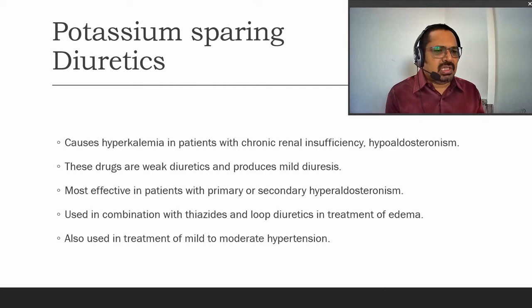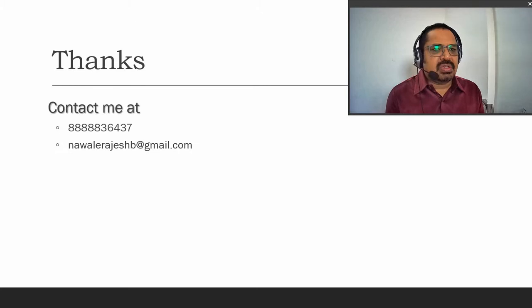Potassium sparing diuretics are highly recommended in these conditions, and in combination with thiazides and loop diuretics, they are also used for the treatment of edema. They are also very effective in the treatment of mild to moderate hypertension. So mainly hyperaldosteronism and hypertension are the primary uses of the potassium sparing diuretics, or along with thiazides they are used in the treatment of edema. These are some clinical applications of the potassium sparing diuretics.